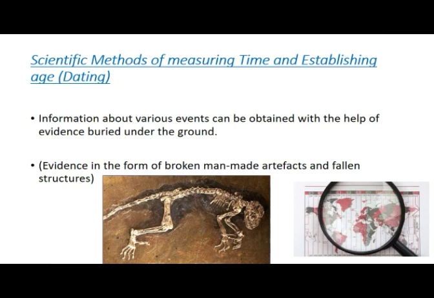Even the earthen pot, the fossils of dinosaurs or any other animals which have become extinct now, which are not available, which we cannot see, which we see only in the magazines. So with the help of these remains, and using scientific methods, we can determine the time of the events that took place thousands of years ago.